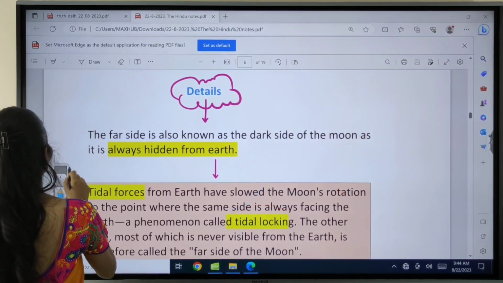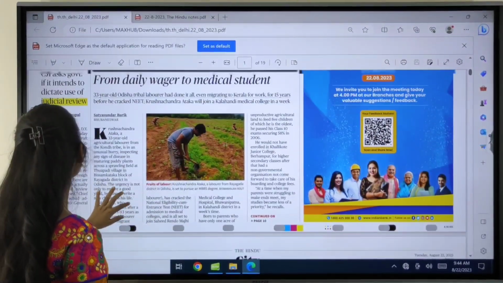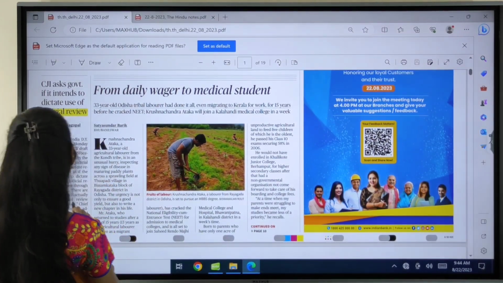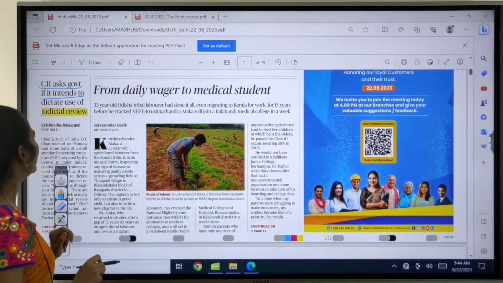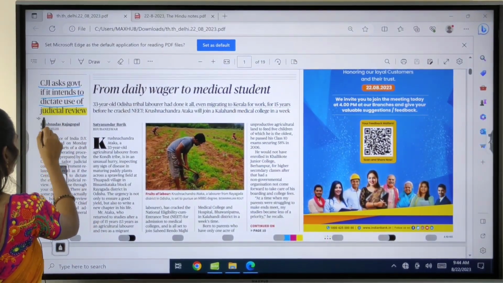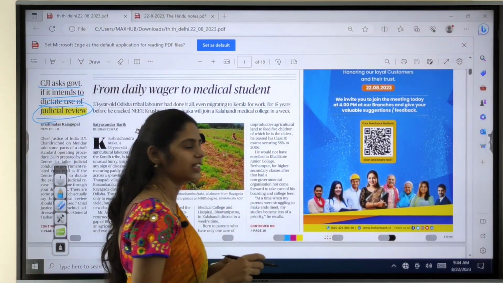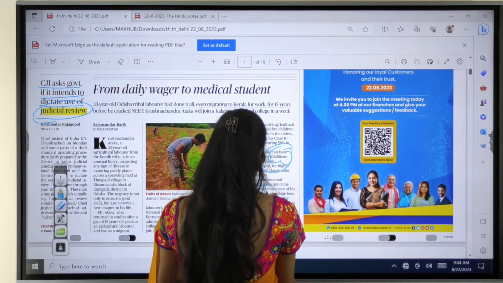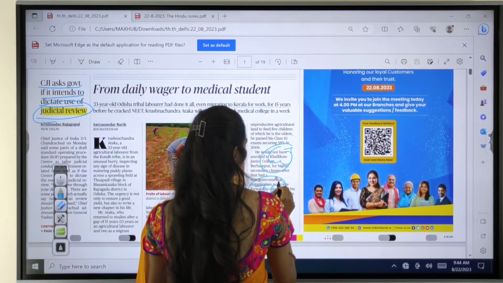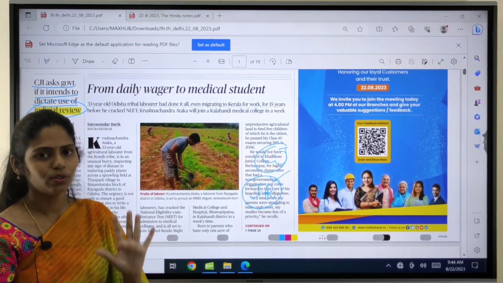Okay, and now let us go back to the newspaper. So here you can see one article, I hope you can see. That is, CJI asks government if it intends to dictate use of judicial review. So I want to give you one homework. That is, what is this judicial review? And whether this judicial review is part of the basic structure doctrine or not. So please let me know this topic.